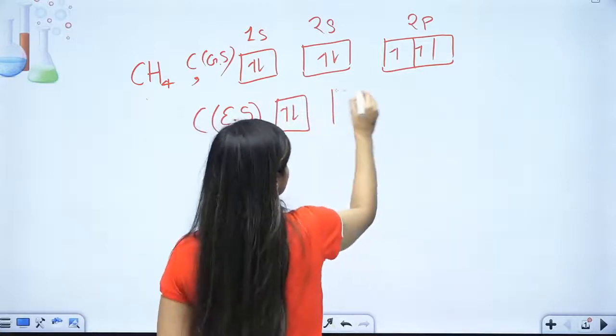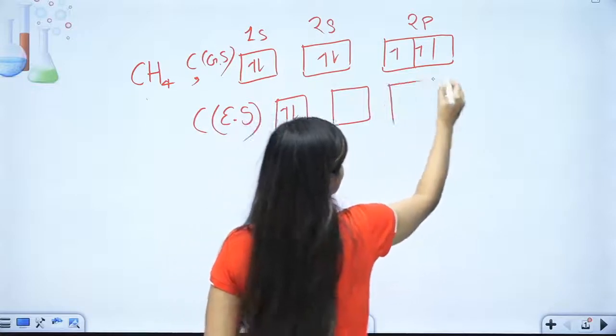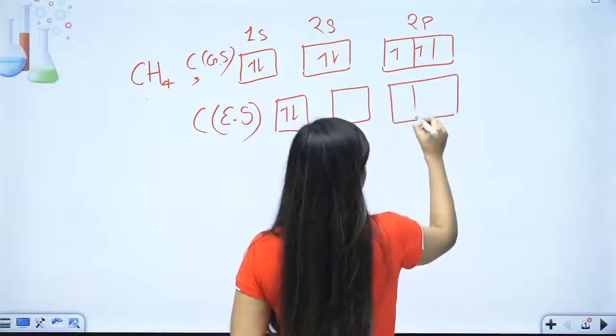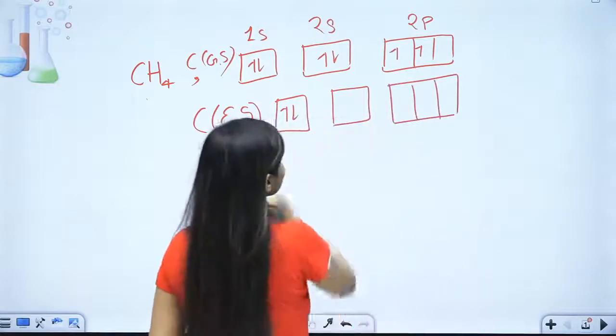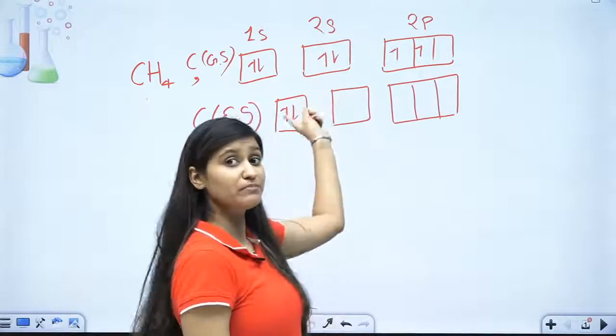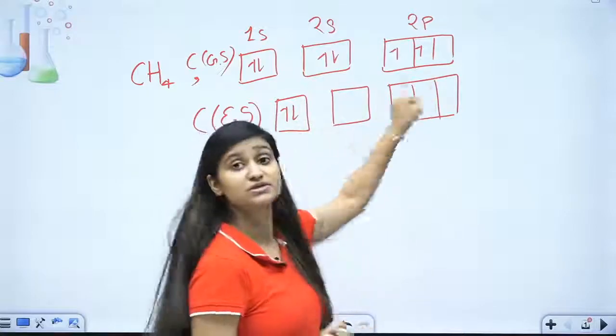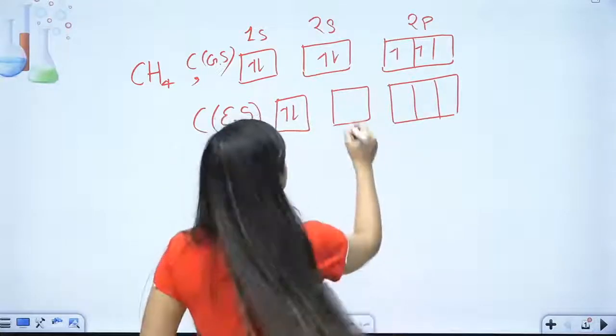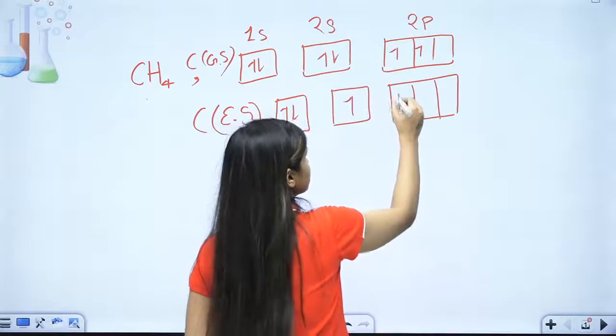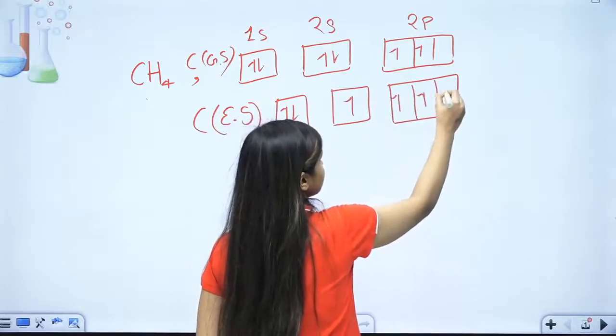And what will happen with 2s? And this would be 2p. One electron from 2s will jump into 2p in the excited state because these are both valence shells, so here, here and here.